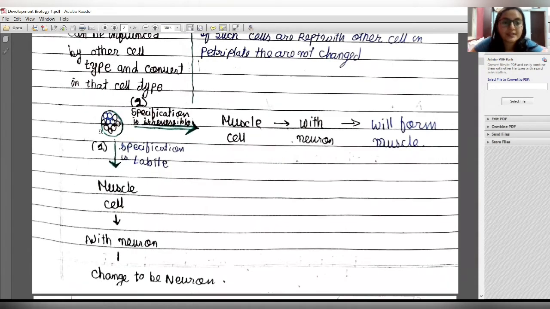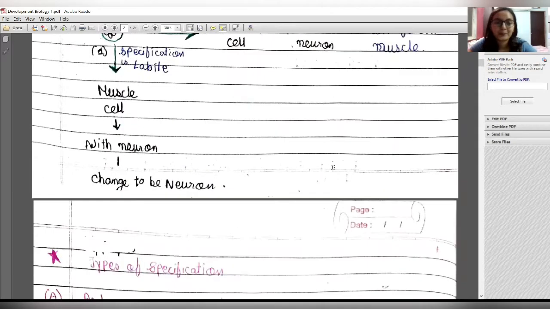For example, what is specification? This is our mass of cells, like the cleavage has occurred. In the first step, specification is labile. When the specification is labile, it will form muscle cells. If muscle cells are taken and kept in a Petri plate with neurons, then it will change its fate and form neurons. But in the second phase, where the specification is irreversible, a muscle cell with neurons in a Petri plate will form muscle cells, which means they are determined.